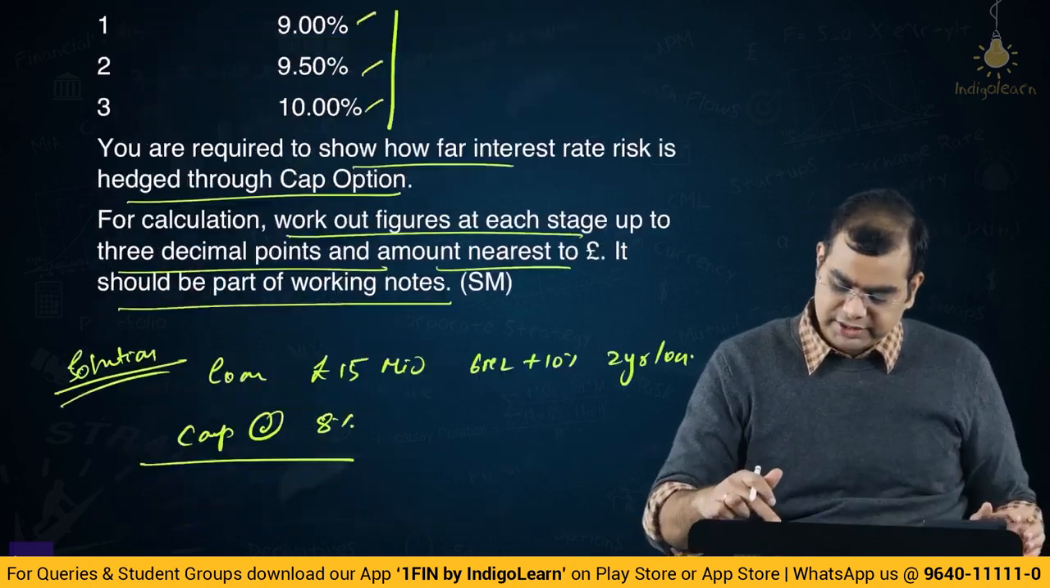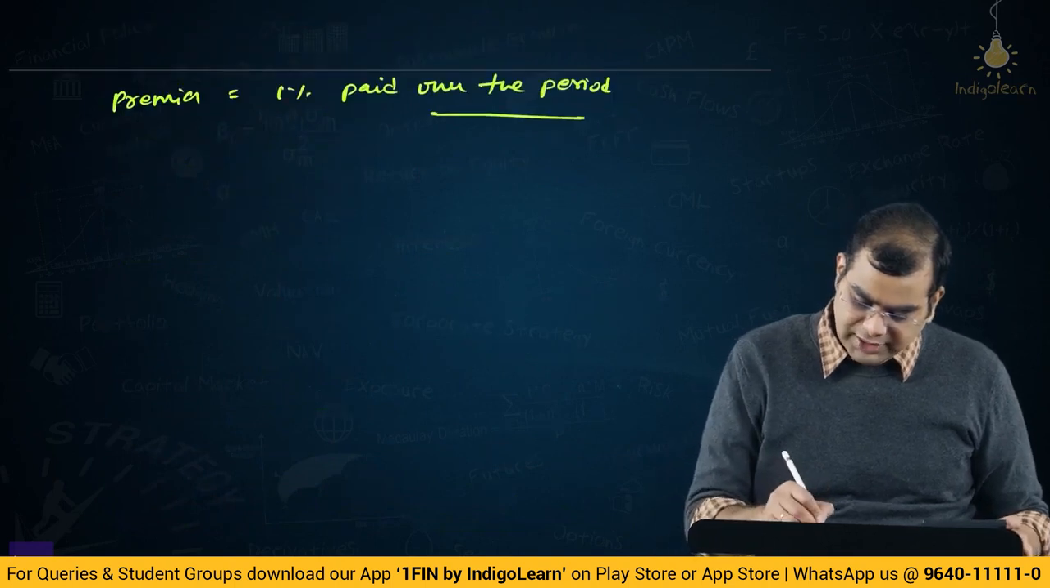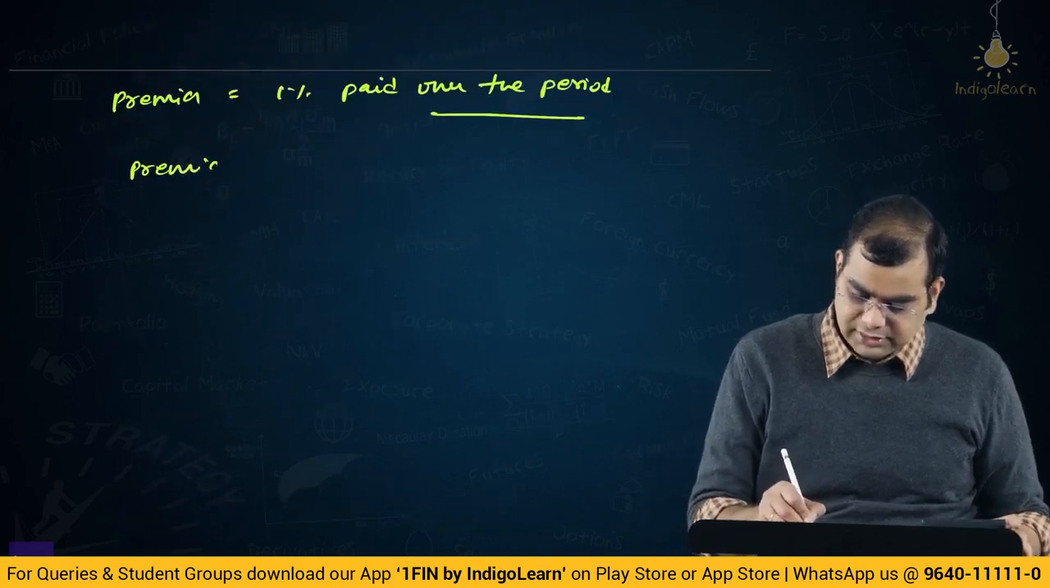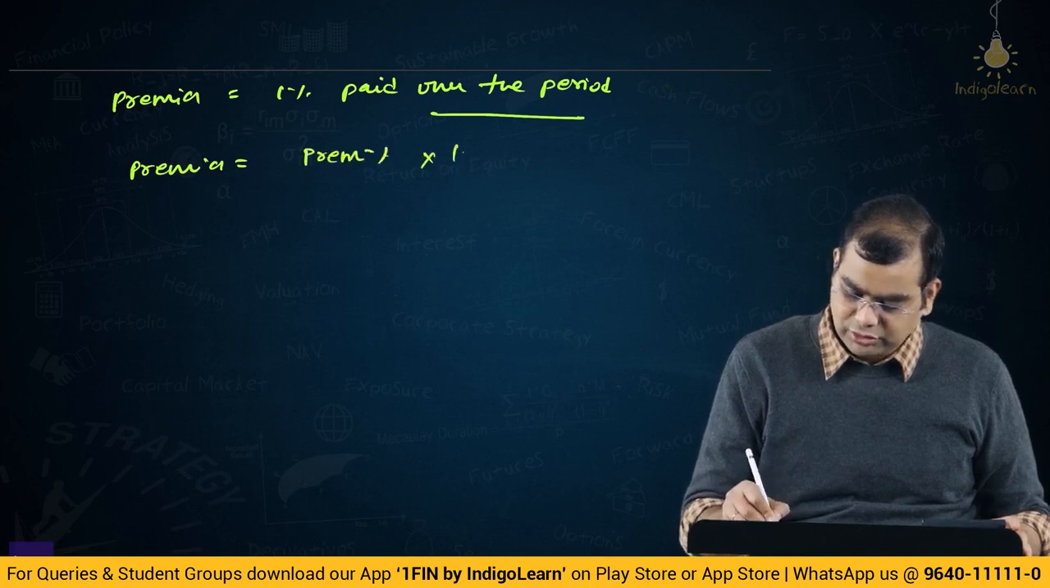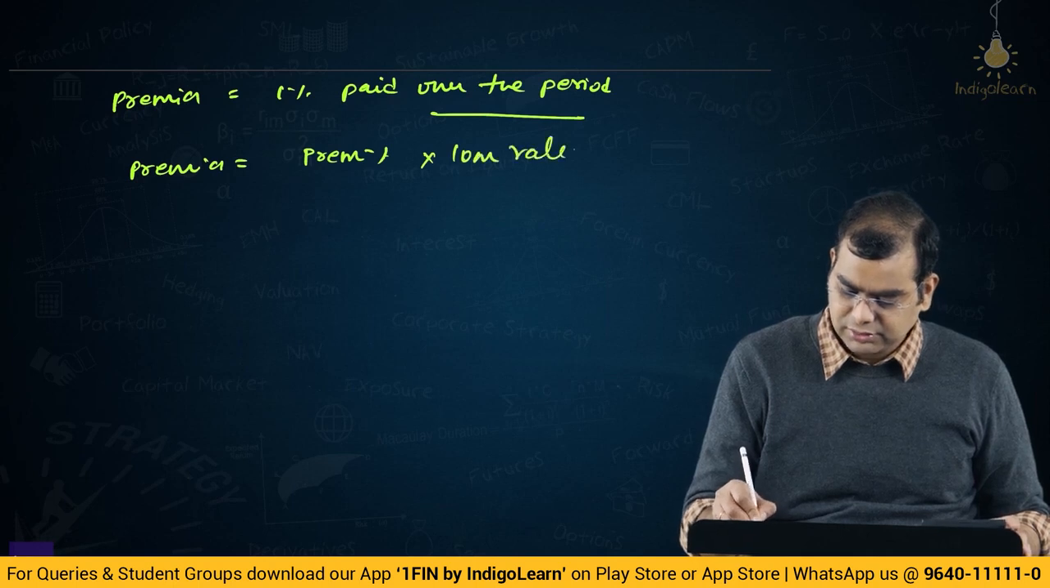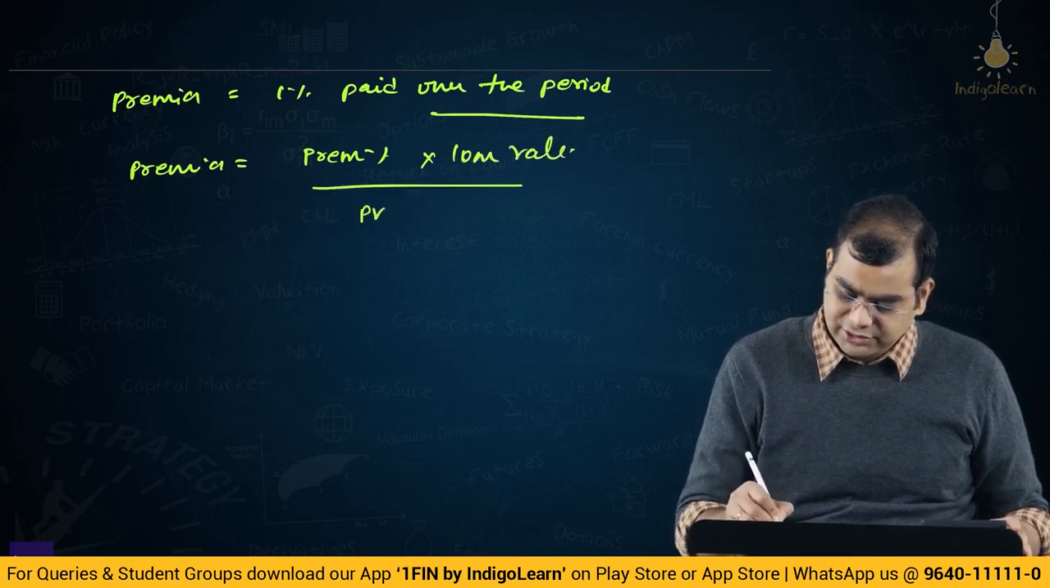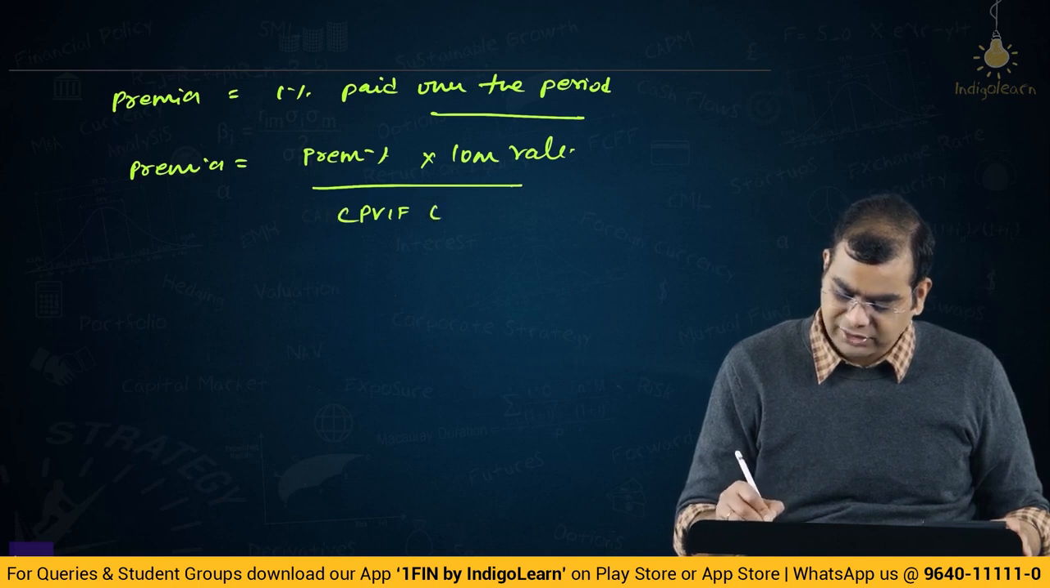So, what you will do is, the formula is premium is equal to premium percentage into loan value, divided by the cumulative present value interest factor for these 4 periods.